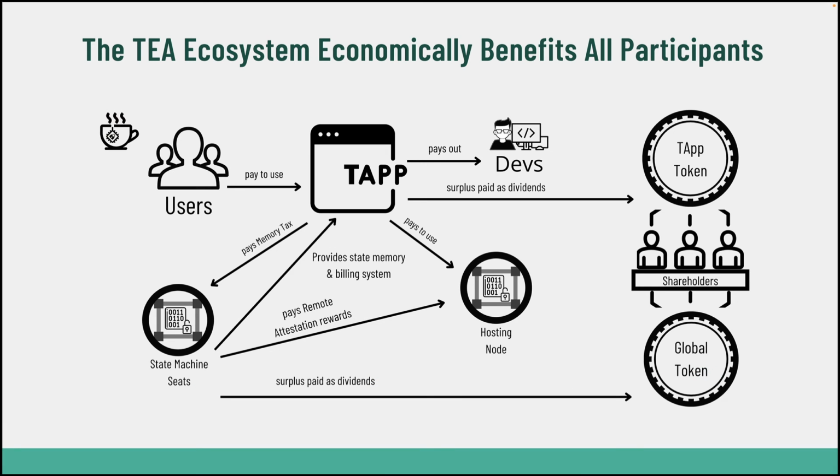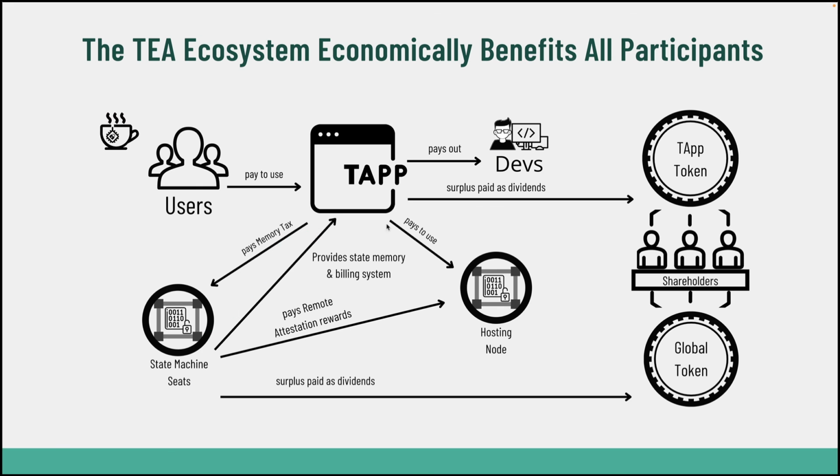To recap, we can see how all participants of the tea project ecosystem benefit from participation. Users pay tea to use a tea app and get the benefit from the tea app. The payment that they make goes in part to pay the developers for developing the tea app. The surpluses are paid as dividends to the tea app token holders, which are held by shareholders in the tea project ecosystem. The tea app itself pays a memory tax to use the state machine.